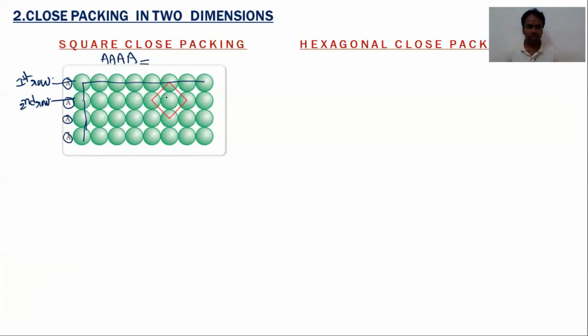In this arrangement, take one reference point, this one. Around this reference point, four spheres are arranged in a square shape. That is why it is called square close packing. Then what is the coordination number in square close packing in two dimensions? That is 4. So the coordination number is 4.